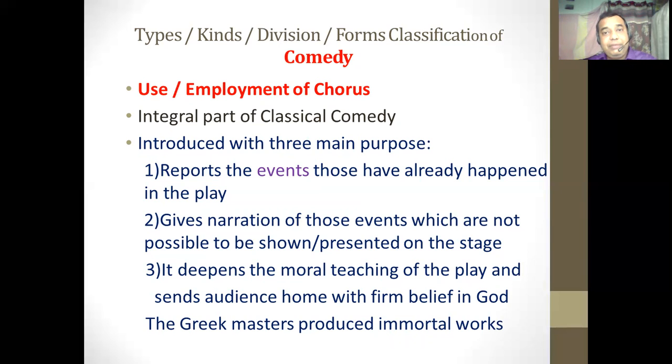So whatever events happened before the beginning of the first scene of the first act are reported in the form of the chorus. Secondly, it gives the narration of those events which are not possible to be shown or presented on the stage. Those events are reported in the form of the chorus.